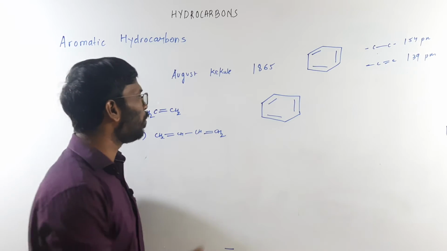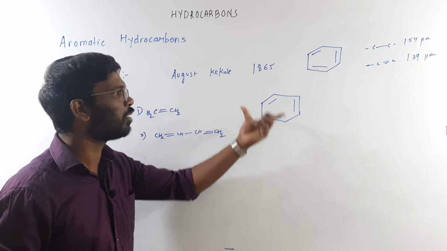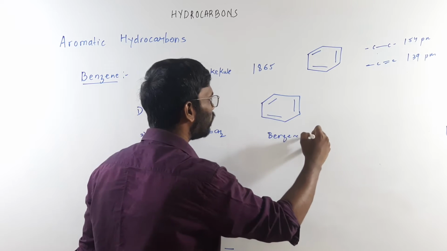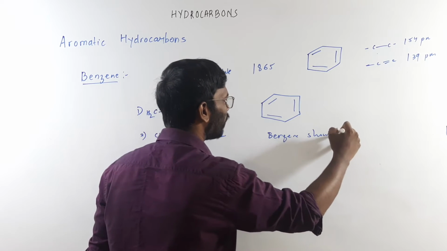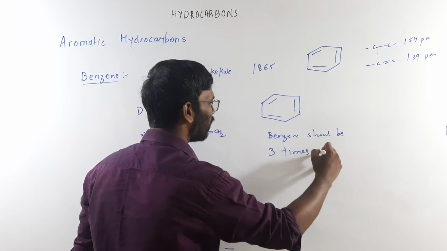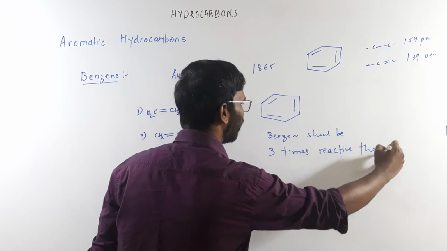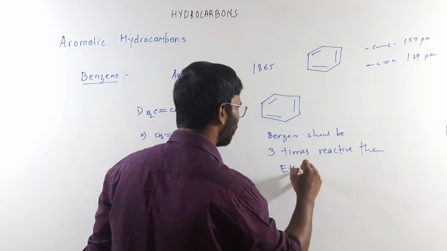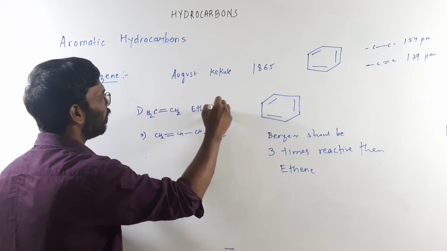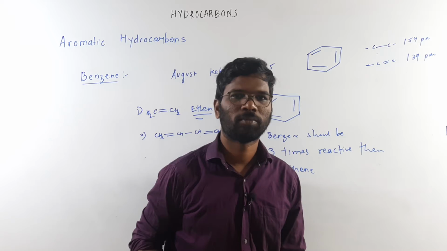So according to this structure, benzene should be three times more reactive than ethene, because there are three pi bonds.